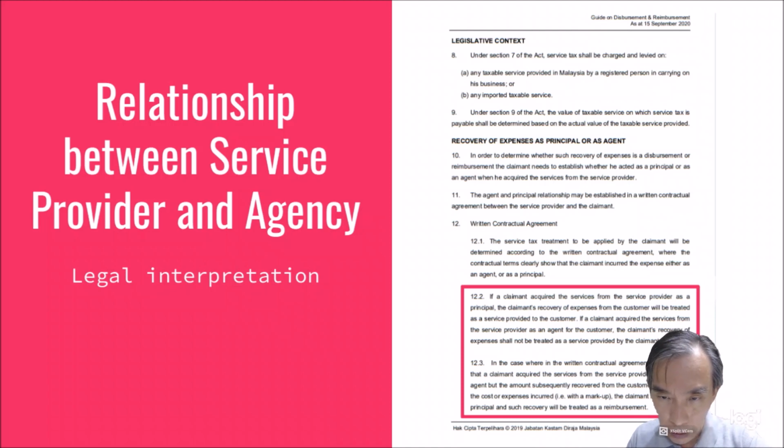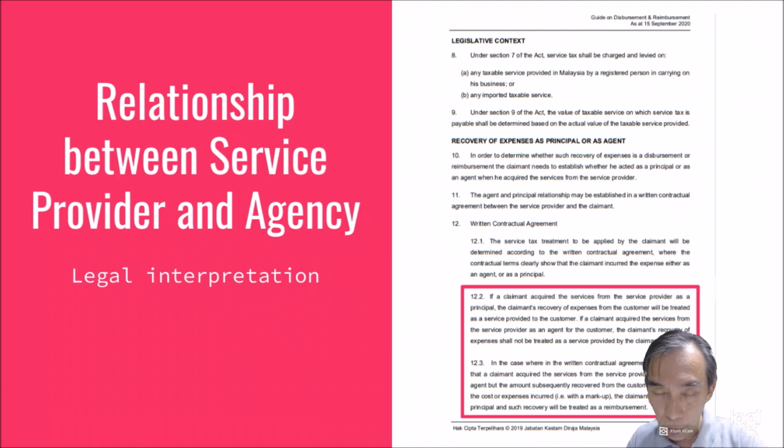So in this case, if agent has got a contract to carry out the cleaning, or a contract to carry out a plumbing job, then this contract would specify the relationship between the service provider, which is the cleaner or the plumber, with the agency, and that would be the basis of qualifying whether this particular extra charges, extra claim is actually a service from the agent or not.